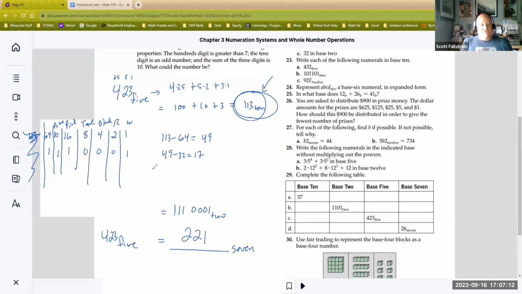Every time I play a poker chip, it has a value. So if I wanted $113 in this casino, they would give me one chip that's worth $64, one chip that's worth $32, one chip that's worth $16. And when I get done with that, that's 64 plus 16 plus 32.